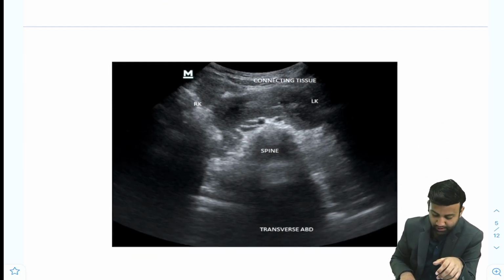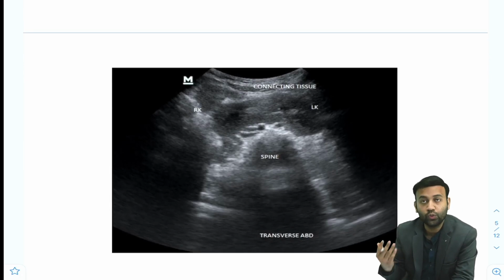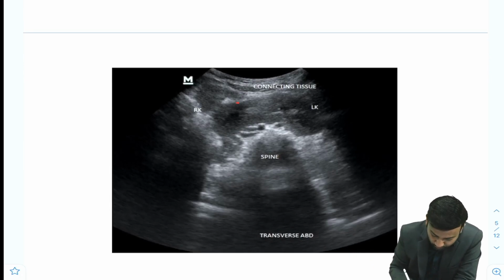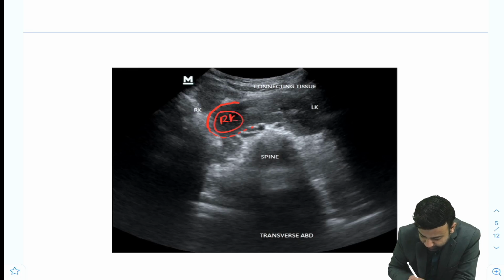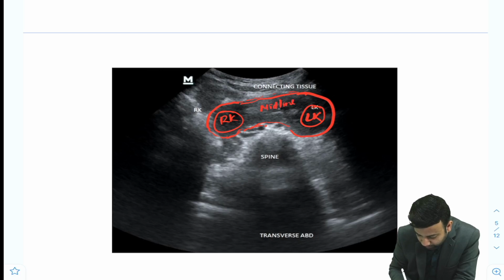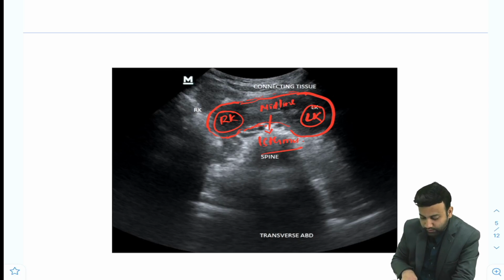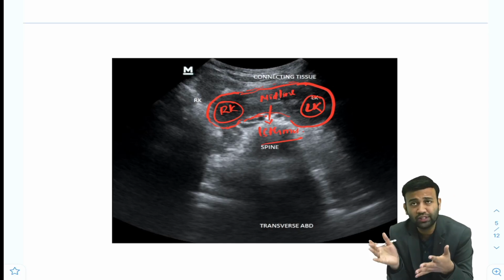So how will it look on USG? This is the outline of the right kidney, this is the outline of the left kidney, and here we can see that both kidneys are fused in the midline by means of an isthmus. So on USG it will look similar to CT.